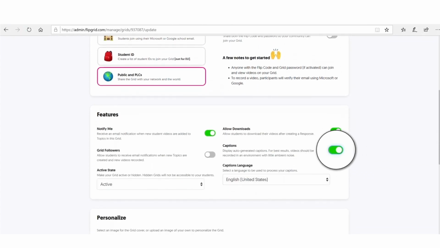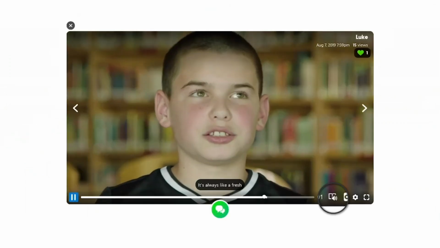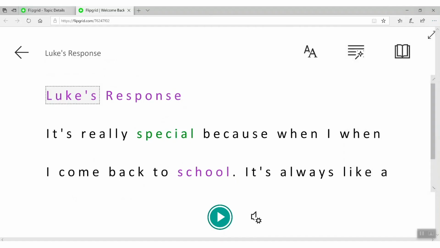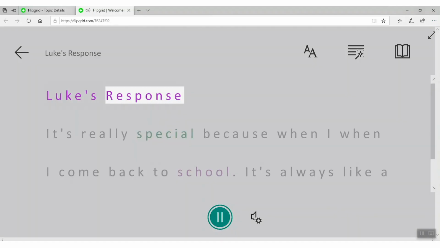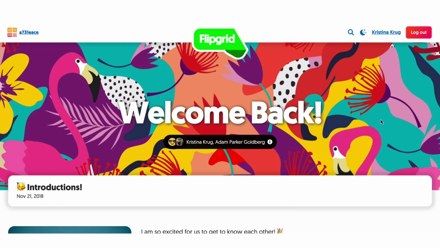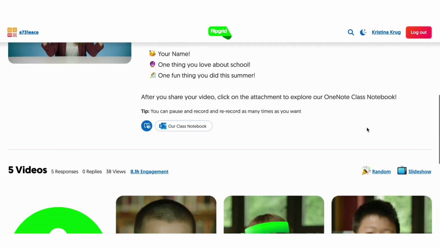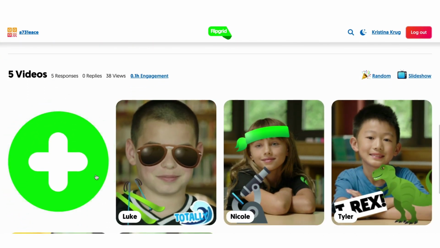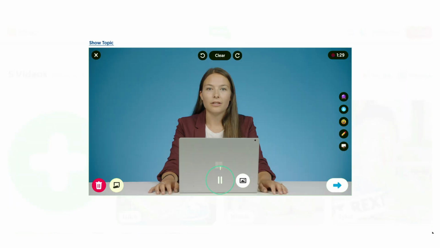The magic continues. Students can launch the Microsoft Immersive Reader with every video transcript to better analyze and understand their peers. Student voice is more than spoken word, and Flipgrid's all-new recorder revolutionizes how your community can share their learning and engage with peers.